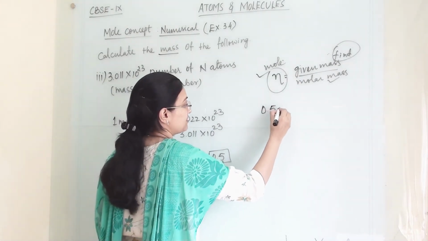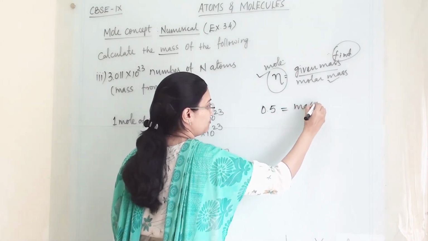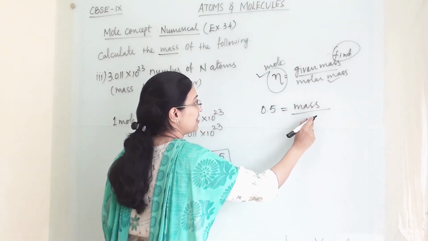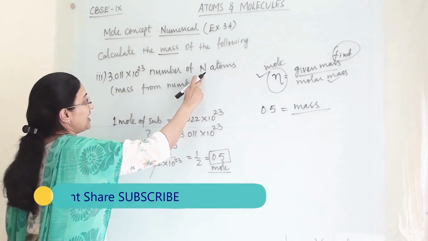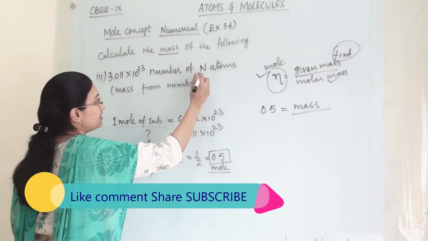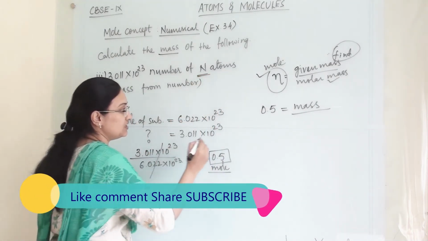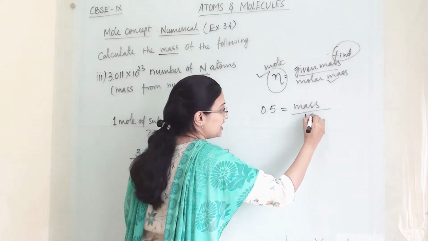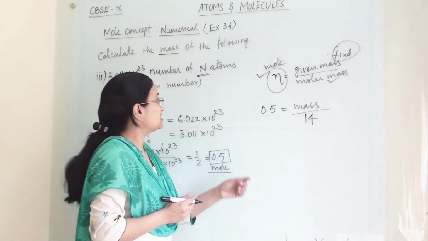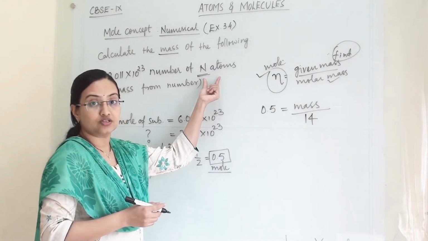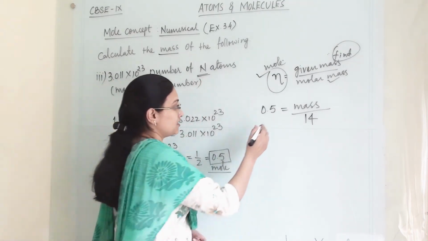From this 0.5 mole we can find out our mass. So 0.5 equals mass, which we need to find, divided by molar mass. Now N atoms are there, only nitrogen is there. So we need to take 14 here because it is only nitrogen and not a nitrogen molecule.